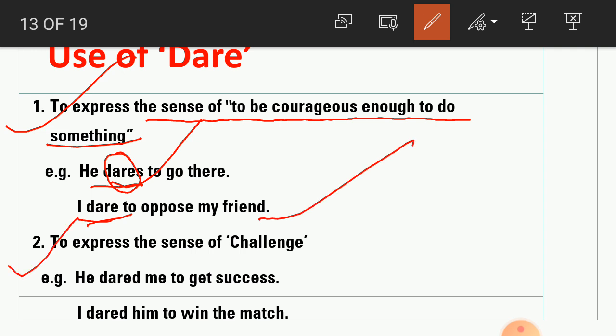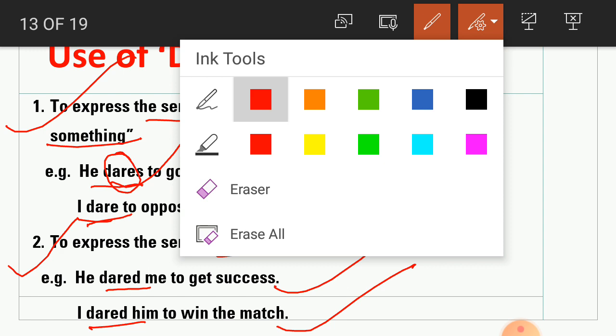Now, number 2, to express the sense of challenge. Student, here he dared me to get success. Here there is a challenge. He dared me to get success. So this is a challenge. I dared him to win the match. So this is also a type of challenge. So expressing challenge and expressing courage, dare is used.